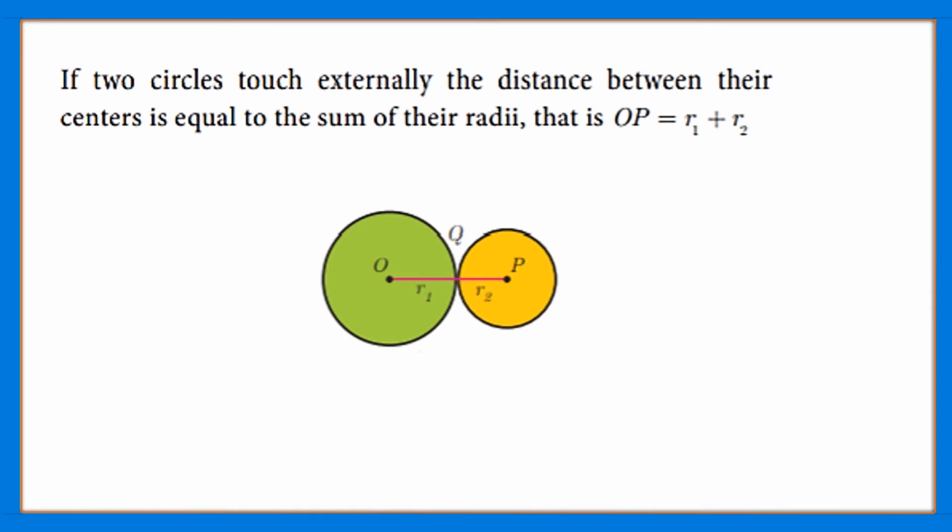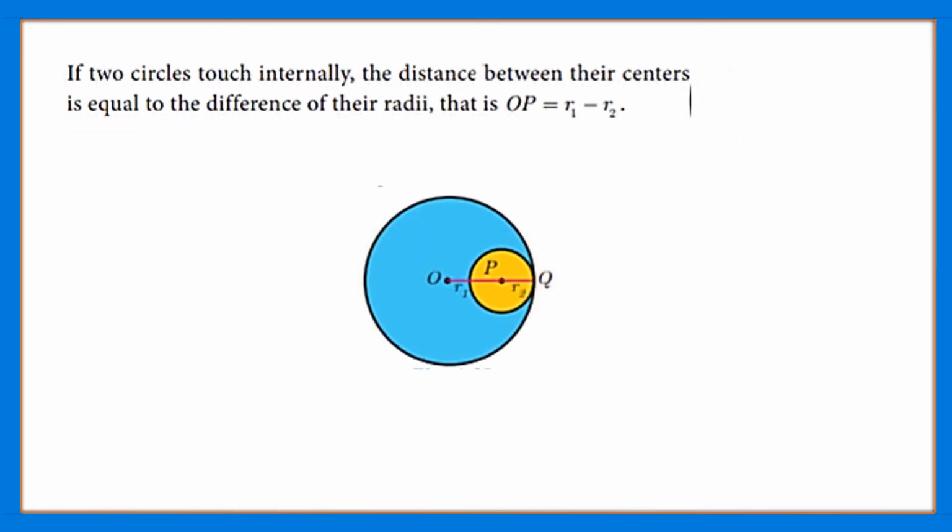The next result is: if two circles touch internally, the distance between their centers is equal to the difference of their radii. That is, if we have two circles with centers O and P, then the distance between those centers, this OP, is equal to R1 minus R2.